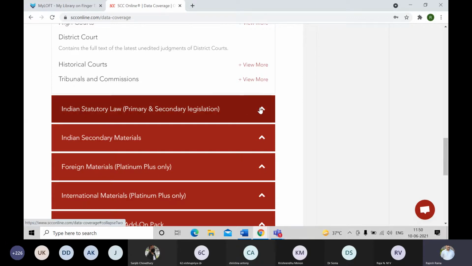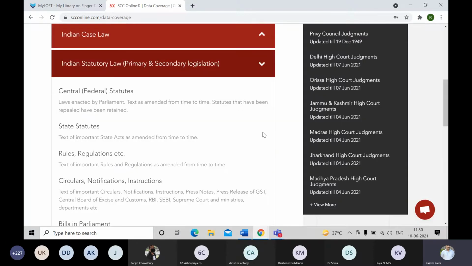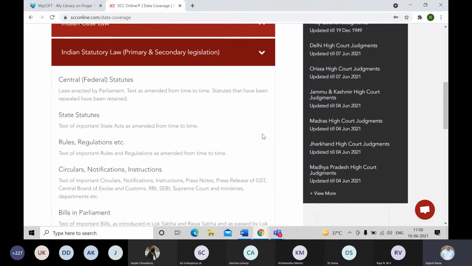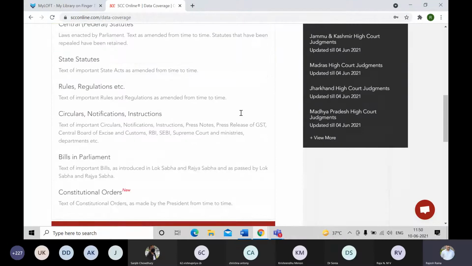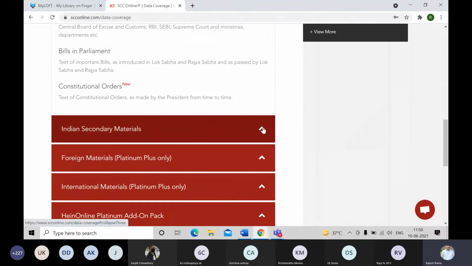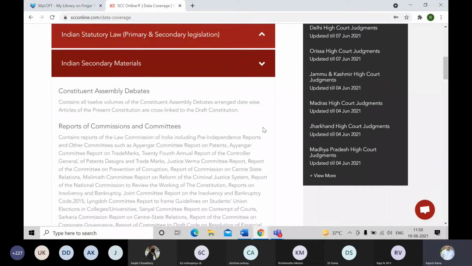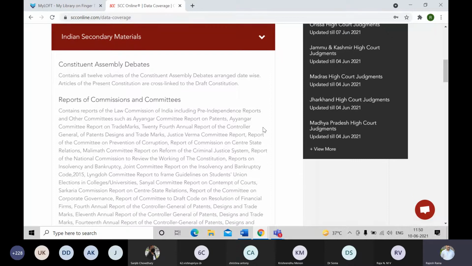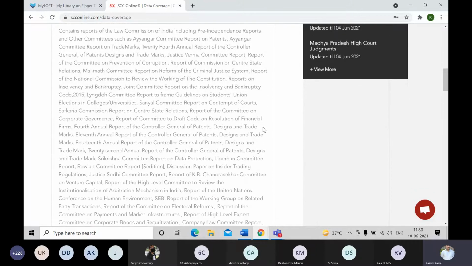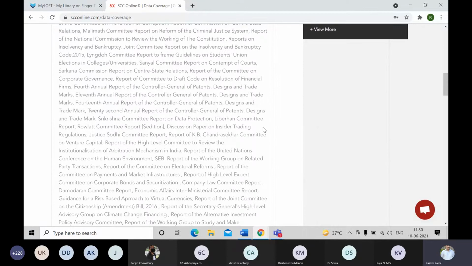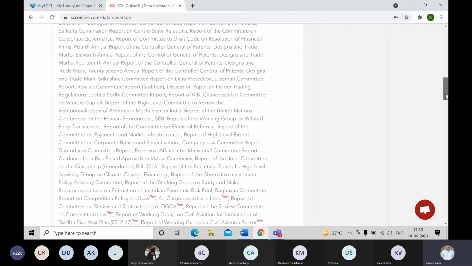And in the statutory law, we have the primary and the secondary legislation. In the primary legislation, you have the central statutes, state statutes, rules, regulations, circulars, bills in parliament, and of course, constitutional orders. In the secondary material, we have the Constituent Assembly debates. All the Constituent Assembly debates means beginning from volume 1 to 12, the entire debates. Then we have various reports of commissions and committees, which includes the Law Commission reports of India from pre-independence till date. So all those reports are available to you.